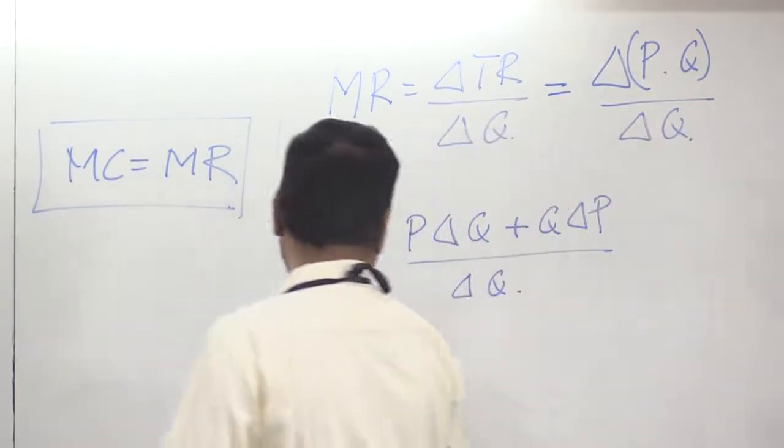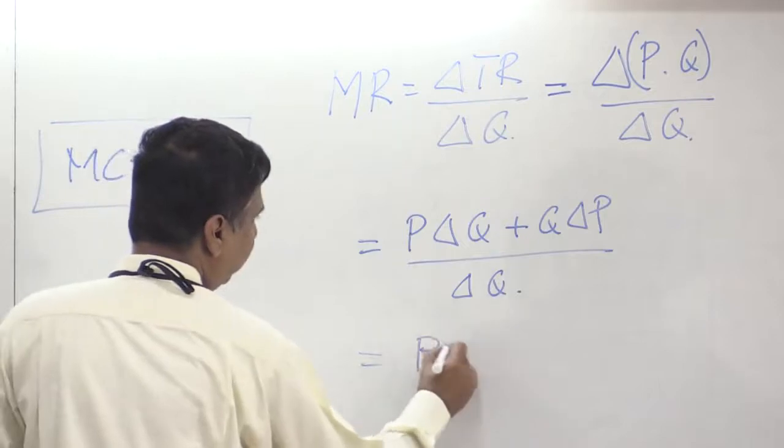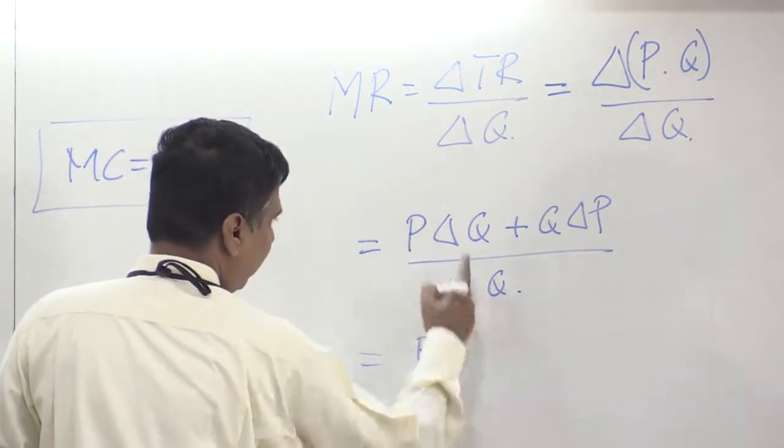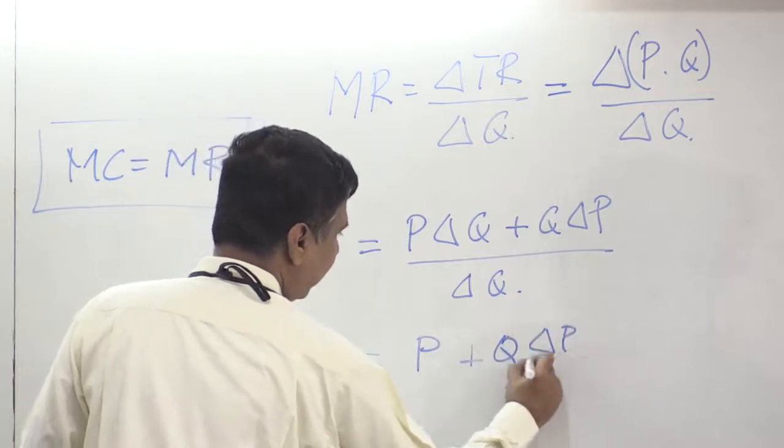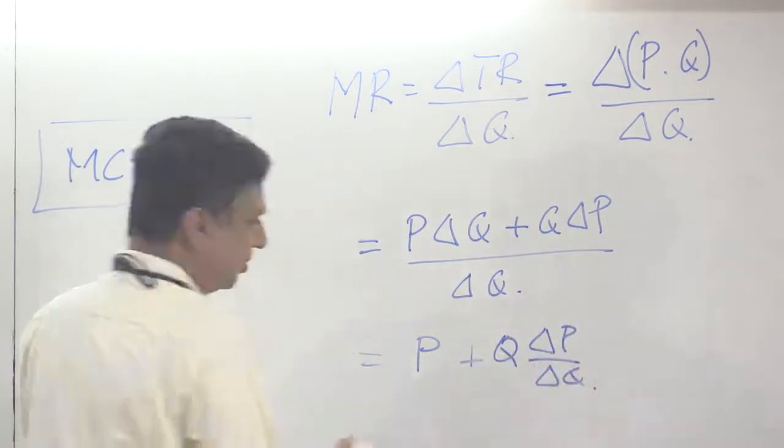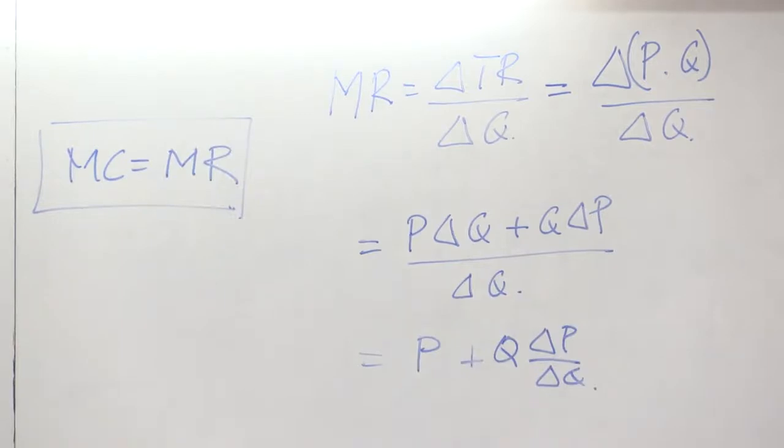So then what does this become? This is P plus Q times change in P by change in Q. It is almost the elasticity of demand. It is not exactly, but it's close. So I can rewrite that. I'll take the price out.